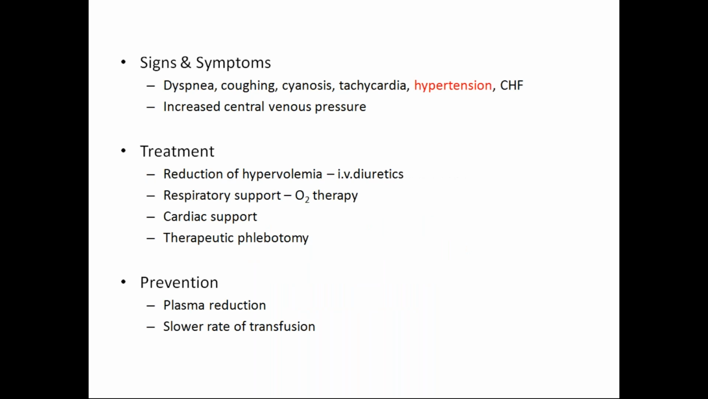Signs and symptoms include dyspnea, coughing, cyanosis, tachycardia, hypertension, and increased central venous pressure. Treatment includes reduction of the hypervolemia, IV diuretics, respiratory support, oxygen therapy, cardiac support, and therapeutic phlebotomy. Prevention includes plasma reduction and slower rate of transfusion.